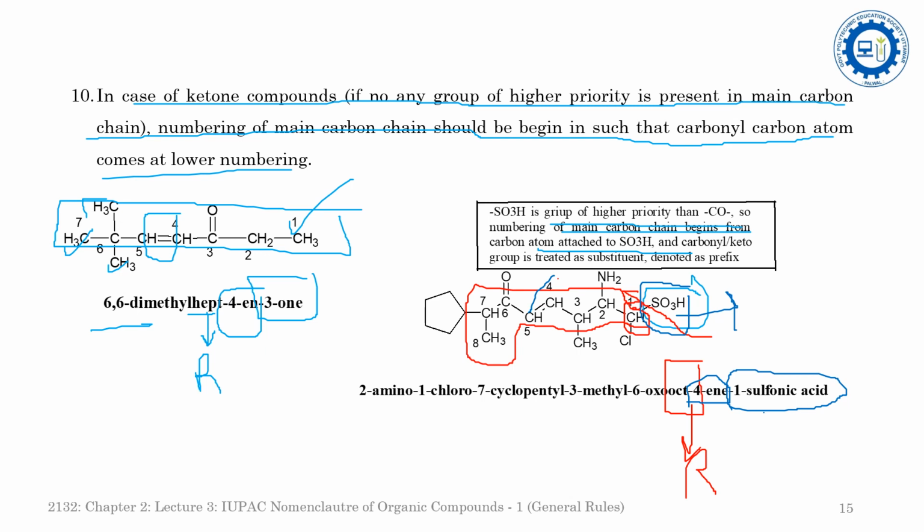Now come to the primary prefix. The primary prefix is represented by the extension of the branching or the substitution. So that's why the CH3 group is attached here, and the 3-methyl group is an extension, whereas a 6-oxo is also a substitution, so 3-methyl 6-oxo is the primary prefix, whereas 2-amino 1-chloro 7-cyclopentenyl, these all will be the secondary prefix.